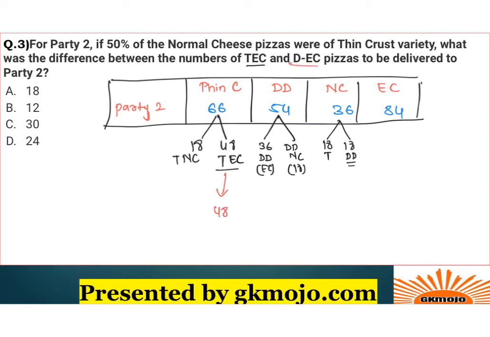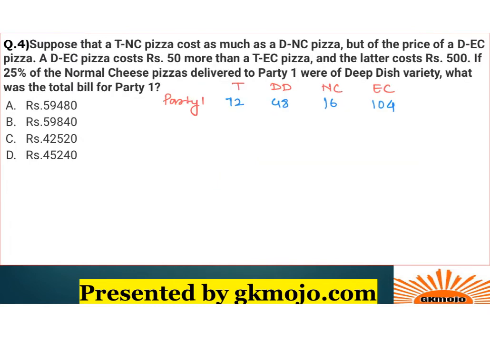And DEC, where is DEC? This is DEC, right? Which is 36 to be delivered to party 2. So just the difference between them, which will be 48 minus 36, that is 12. Hence option number B is the correct choice. As simple as that. Let's have a look at this question.